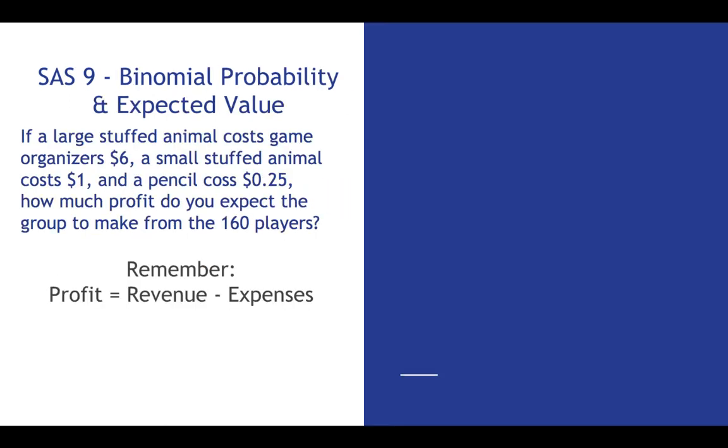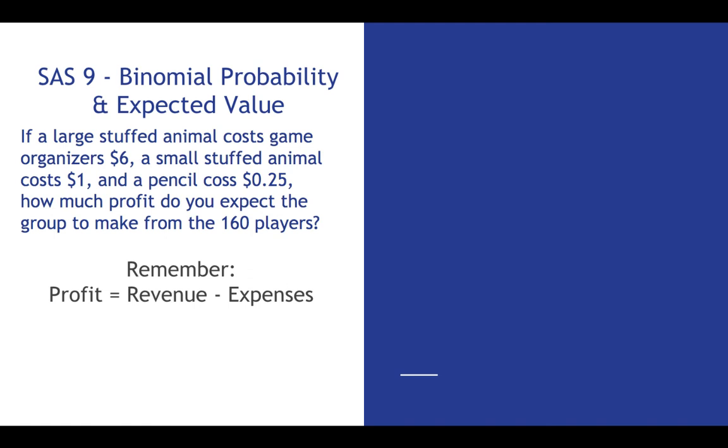So if a large stuffed animal costs the game organizer $6 and a small stuffed animal costs $1 and a pencil costs 25 cents, how much profit do you expect the group to make from 160 players? Now remember, profit is the difference between revenue and expenses. Now, if expenses are larger than revenue, it's a loss. But if revenue is larger than expenses, it's a profit. So let's look at this. We've got to look at each one individually.